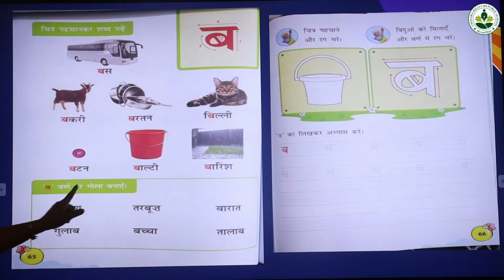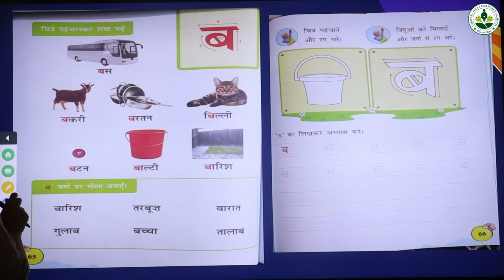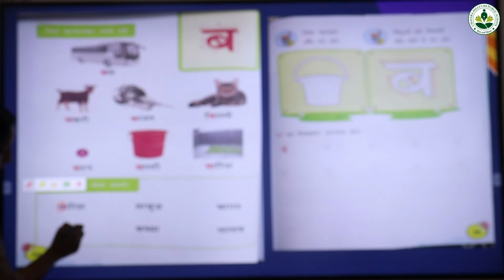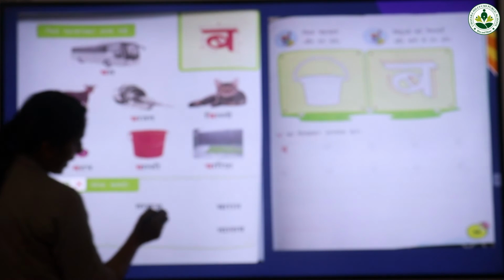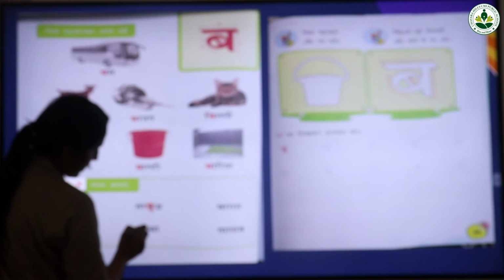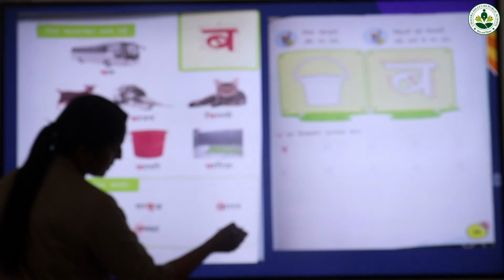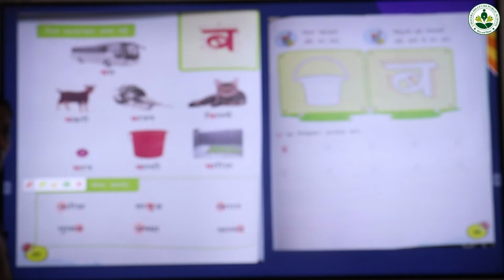And this is your homework. Circle the ba letter wherever it appears. This is ba. And here also one ba. And here also. And here. And this one also ba. And this also. This is your homework.